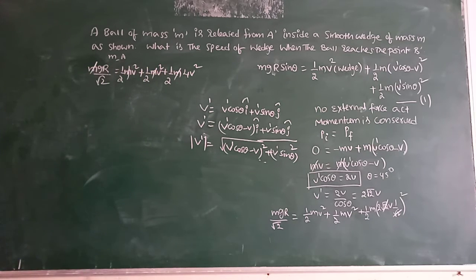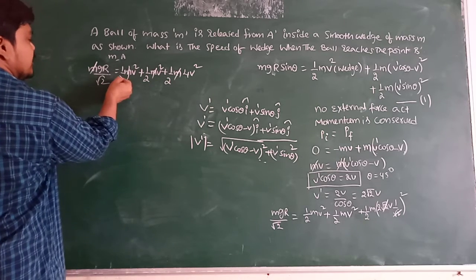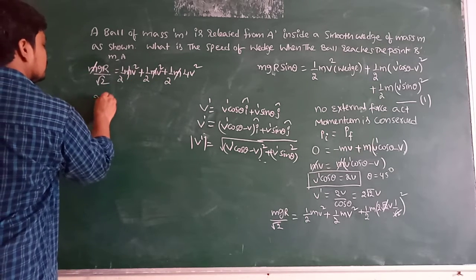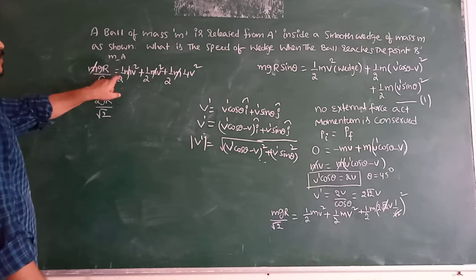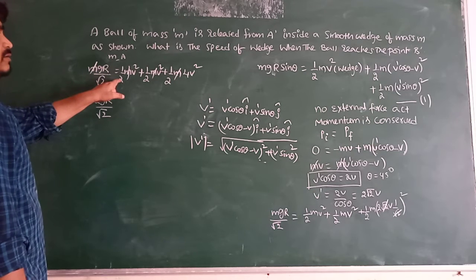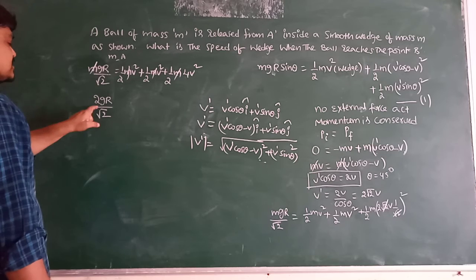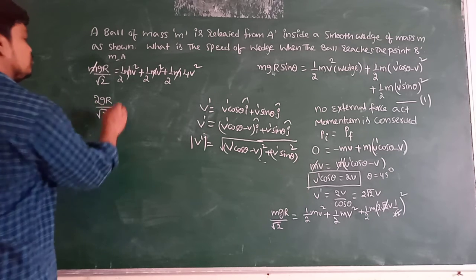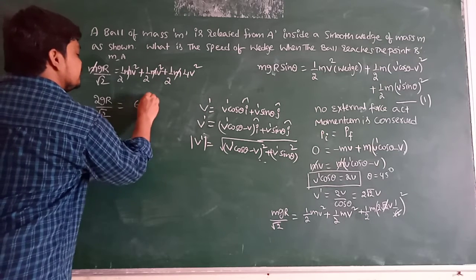The m cancels. Take the common factor of 1 by 2 and send it to the left hand side. It becomes 2gr by root 2 equal to v square plus 4v square, that is 6v square.